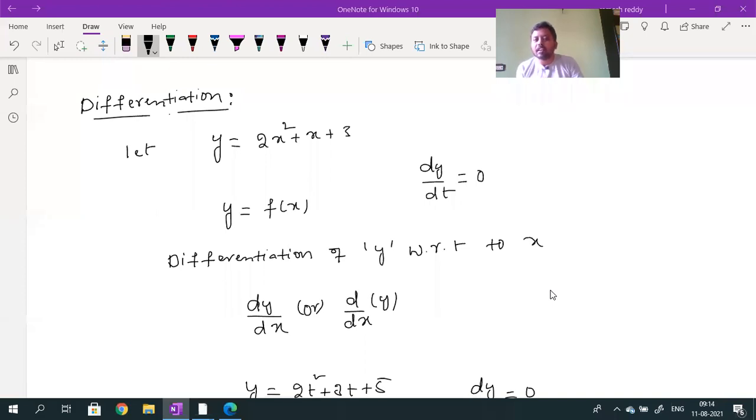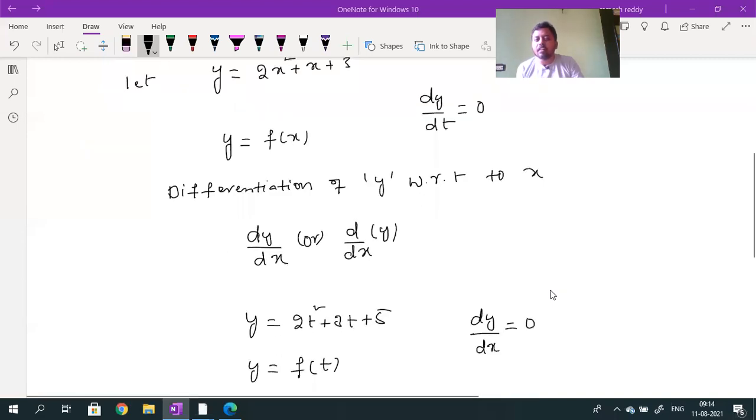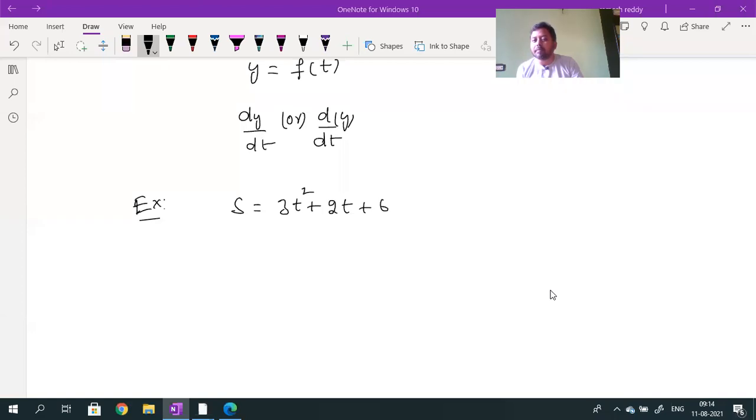No doubt at all, distance or displacement is a function of time. Distance or displacement depends on time. S is equal to 3 into t square plus 2 into t plus 6. Is the sound not clear, students? I will explain once again. S is equal to 3 t square plus 2 t plus 6. S is a function of which one? Does S depend on time or not? It depends. S depends upon time.